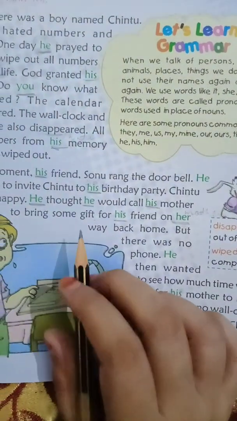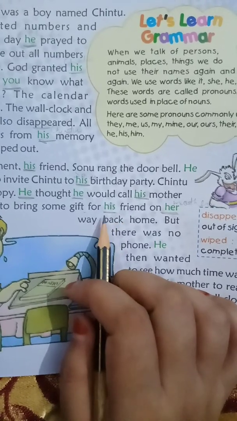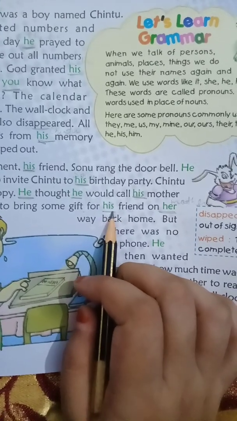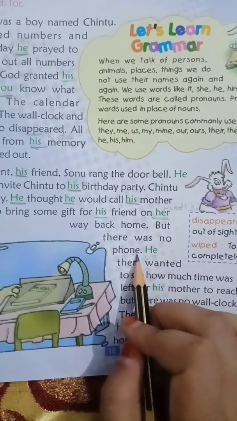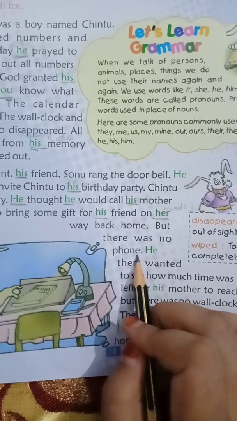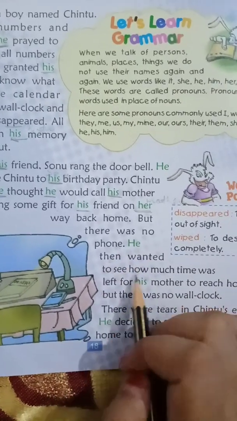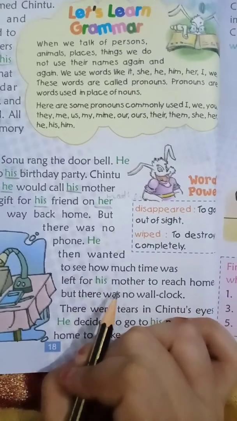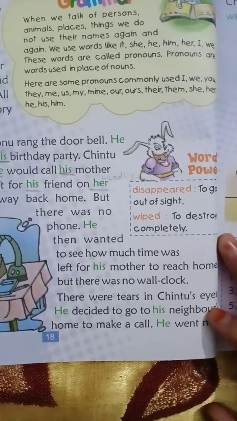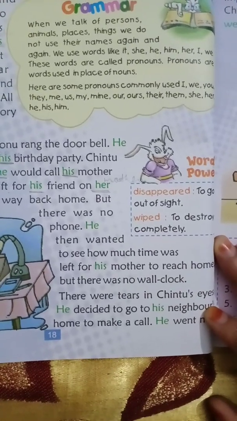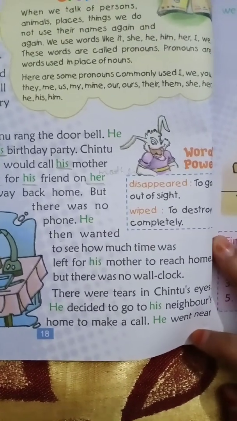So what was he thinking? He was thinking that he will tell his mother to bring some gift for his friend. But there was no phone. Why? Because God made the phone disappear. He then wanted to see how much time was left for his mother. Now he wanted to see the time. What is the time? But there was no wall clock either because God made the wall clock disappear. Why? Because of Chintu's wish.